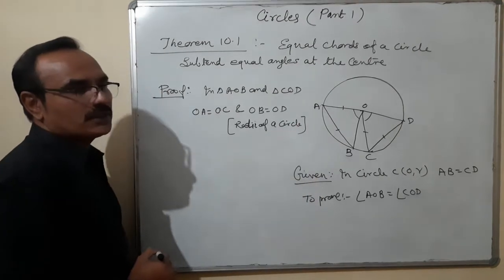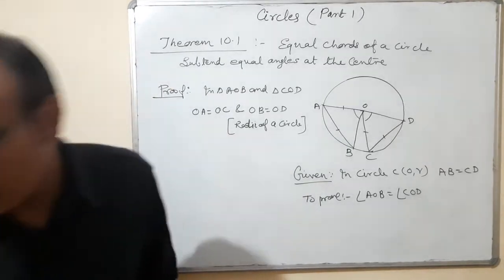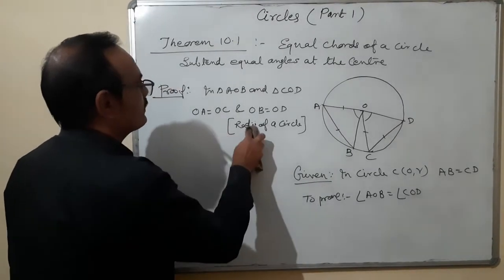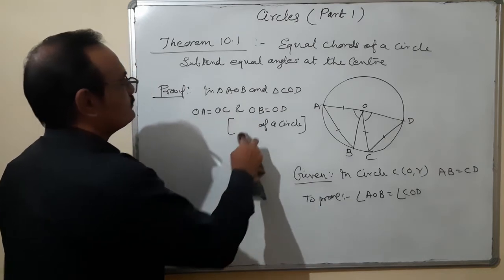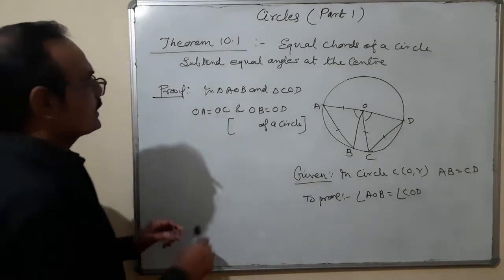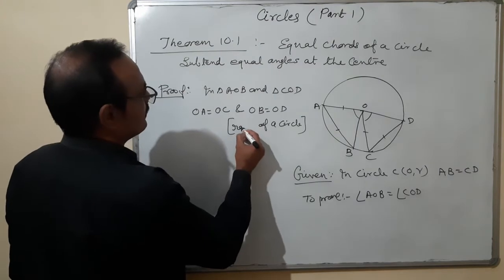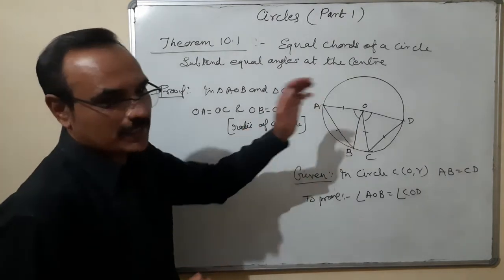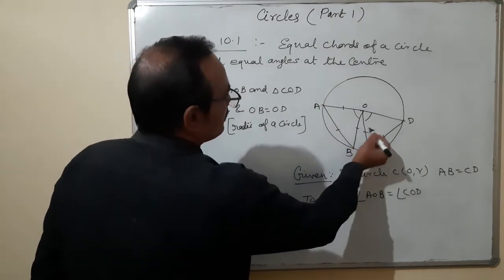Radii of a circle, what does it mean? Radii of a circle are always equal. I am writing here again, radii of a circle, because radii of a circle are always equal. So two sides are equal.